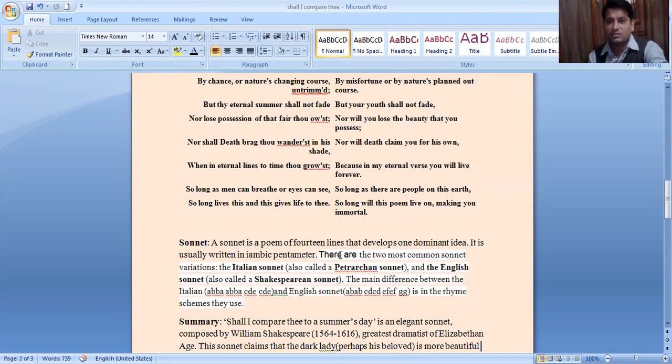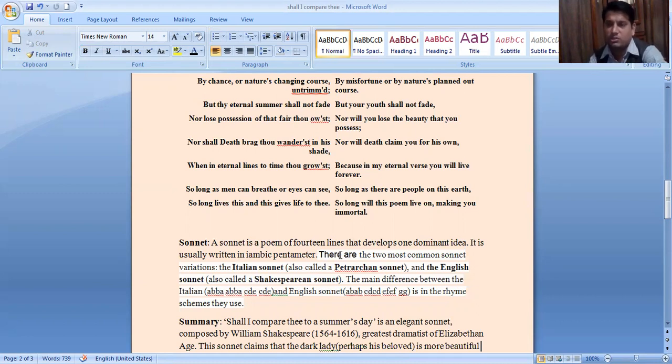So, dear students, the Italian sonnet has an octave and a sestet. Octave means the first 8 lines, and the remaining 6 lines are known as the sestet. Especially in the Italian sonnet, we find an octave and a sestet in the 14-line poem.